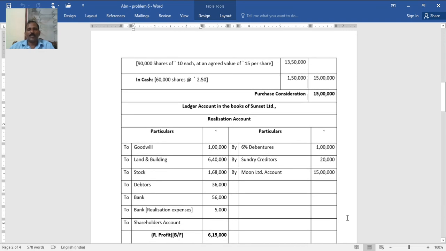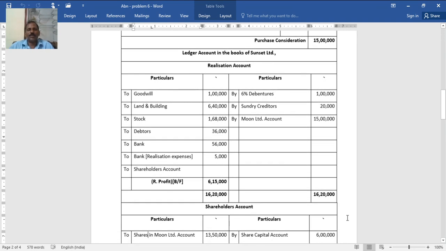As asked, first the realization ledger account. Transfer all assets including goodwill and bank from the balance sheet to the debit of the realization account, that is 1 lakh goodwill, land and building 6 lakh 40,000. These are all balance sheet values, not the agreed or taken over values. Stock 1 lakh 68,000, debtors 36,000, then bank 56,000. Then on the other side, liabilities, both debentures and creditors, and Moon Limited for the purchase consideration due. Then here there is a realization expense, specifically met by Sunset Limited.